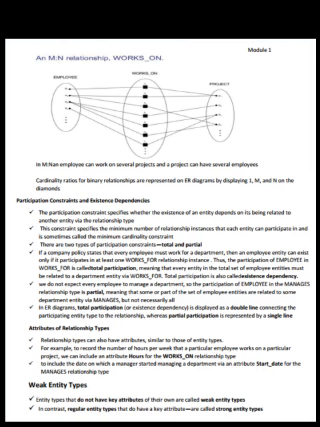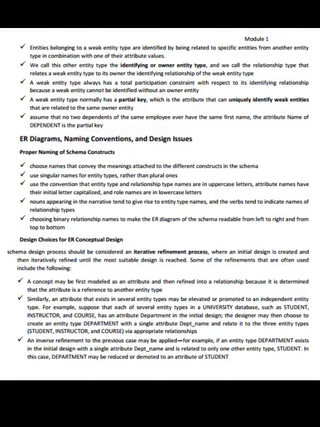Weak entity types. Entity types that do not have key attributes of their own are called weak entity types. In contrast, regular entity types that do have a key attribute are called strong entity types. Entities belonging to a weak entity type are identified by being related to specific entities from another entity type in combination with one of their attribute values. We call this other entity type the identifying or owner entity type, and we call the relationship type that relates a weak entity type to its owner the identifying relationship of the weak entity type.